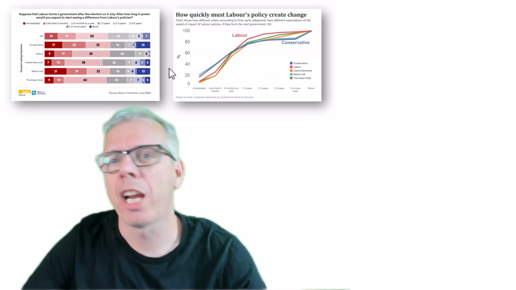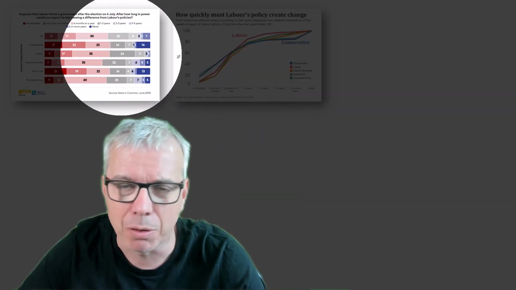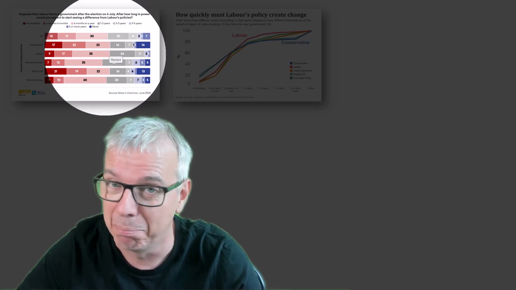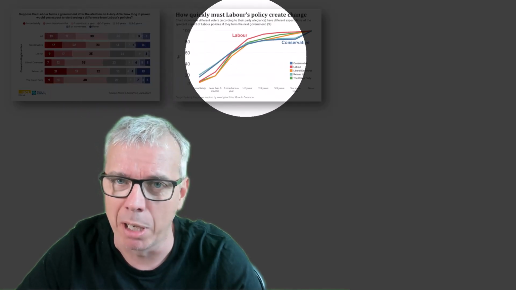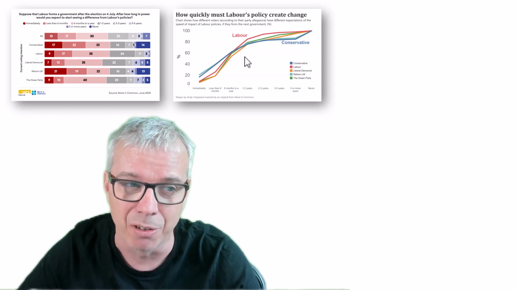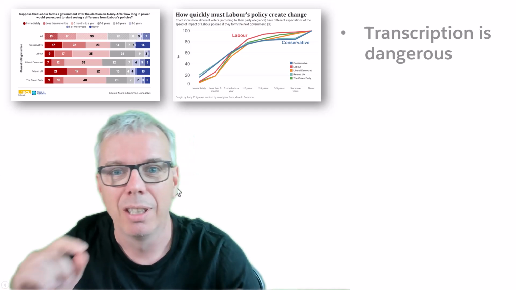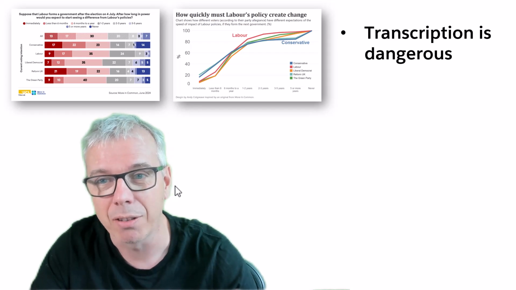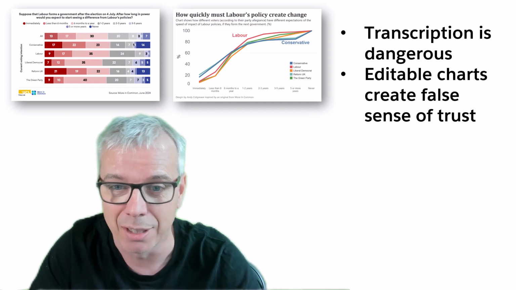So what do we think of ChatGPT 4.0's new analytics capabilities? Well, we tried to use this chart. This is a complicated chart. It contains great insight, but it is by its nature complicated. We've played around with it in ChatGPT and we've played around with it in Tableau. In Tableau, I trust the data because I'm in control. In ChatGPT 4.0, the challenge is the transcription of data is still dangerous. We saw that it still makes mistakes. You have to be really, really careful to triple check it. And that's hard if it's a big data set.